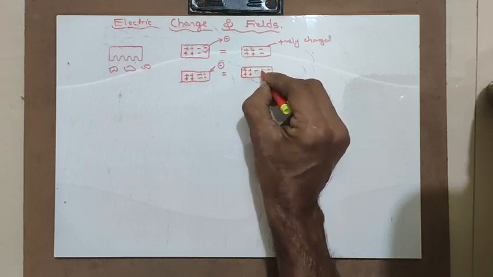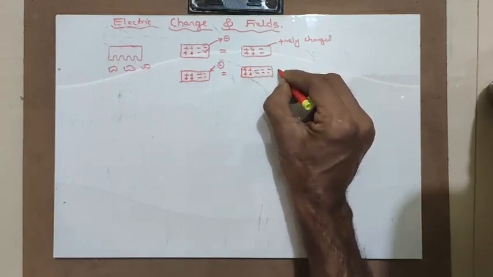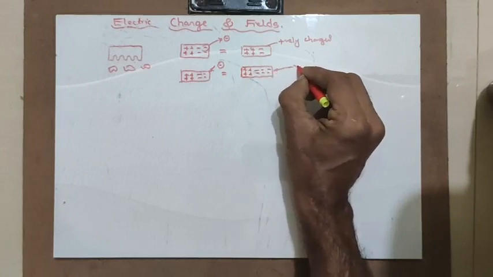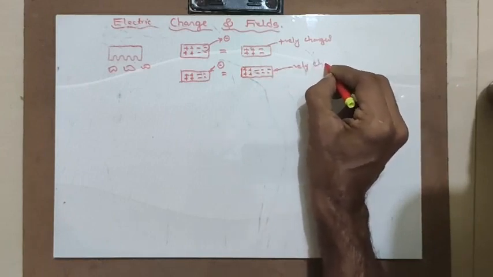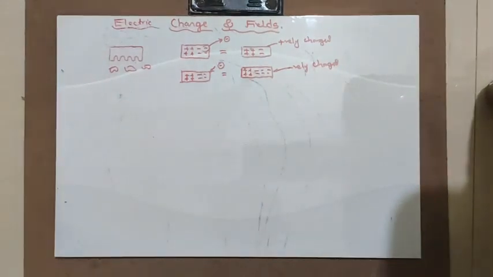More electrons are added, and electrons mean negatively charged. Hence the body becomes negatively charged. The important thing is we should understand that by adding or removing electrons, the body becomes negatively or positively charged. This is a very important concept.